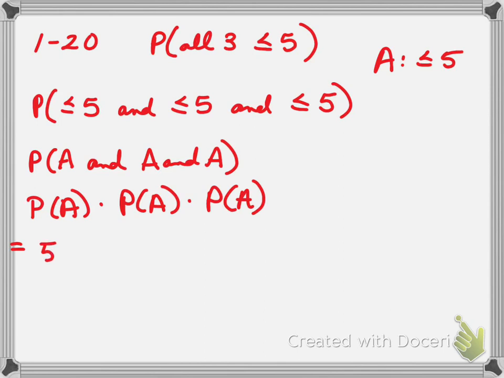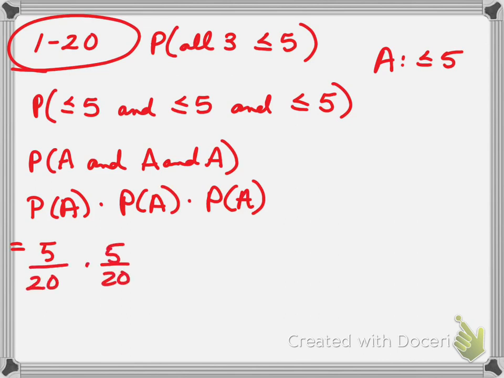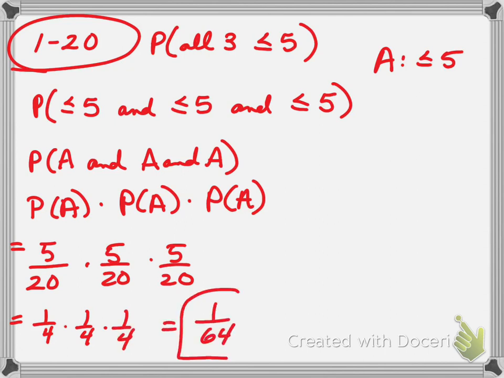There's 5 numbers in this 1 to 20, less than or equal to 5. So that's 5 out of 20 times 5 out of 20 times 5 out of 20. Or reduce it, 1/4 times a 4th times a 4th. That is 1 out of 64 chances that we would get 3 numbers that were less than or equal to 5.